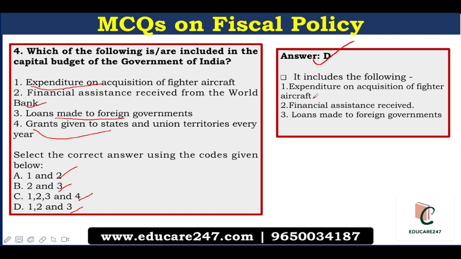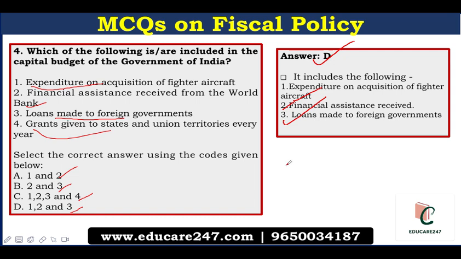It includes expenditure on acquisition of a fighter aircraft, financial assistance received from the World Bank, and loans made to foreign governments. Understanding more about capital budget, it consists of capital receipts such as disinvestment, borrowings, loans from public or foreign governments such as the RBI, and capital expenditure like expenditure on development of machinery and health facilities. Capital budgeting comprises of two words, capital and budget. It implies setting targets for projects and schemes to ensure maximum profitability.